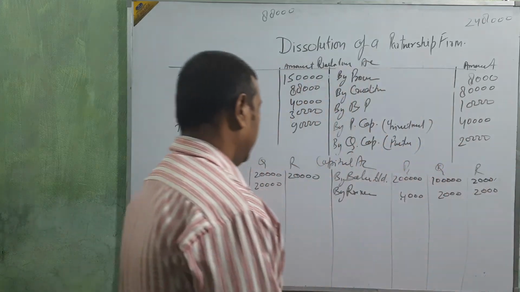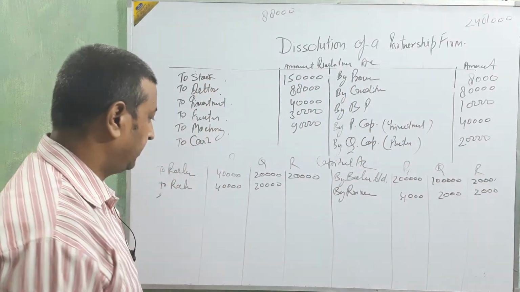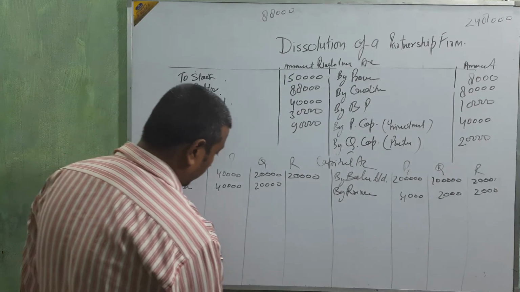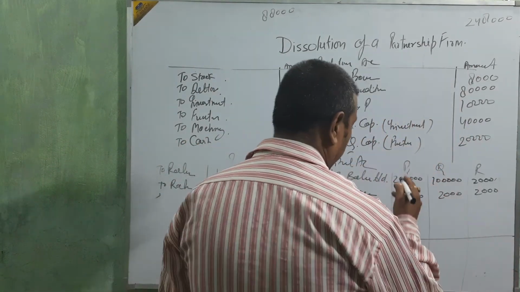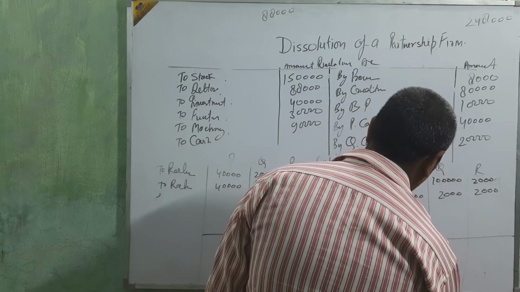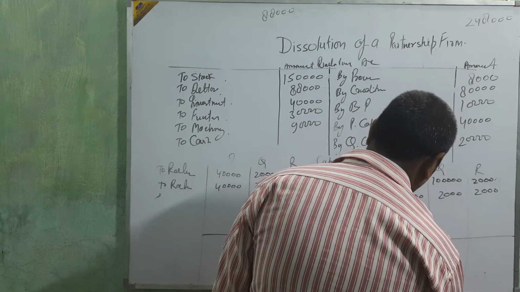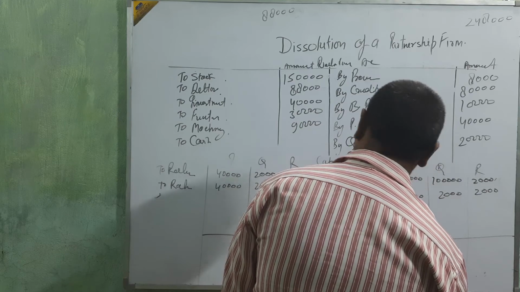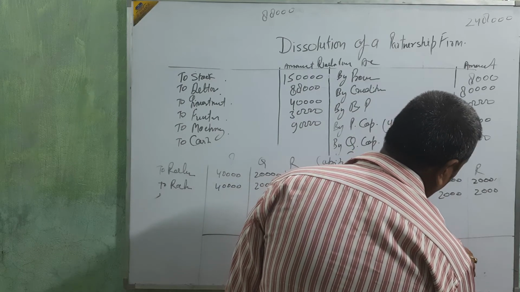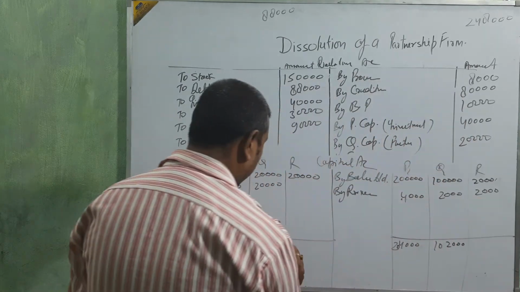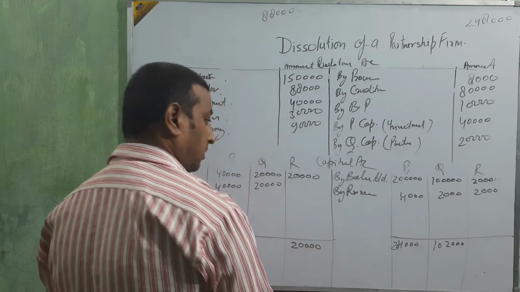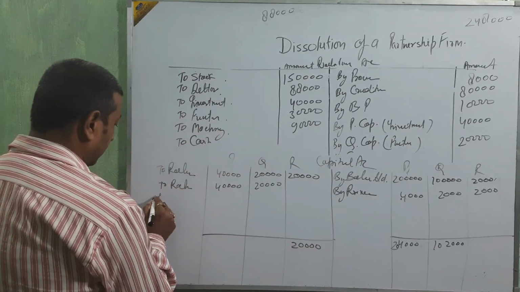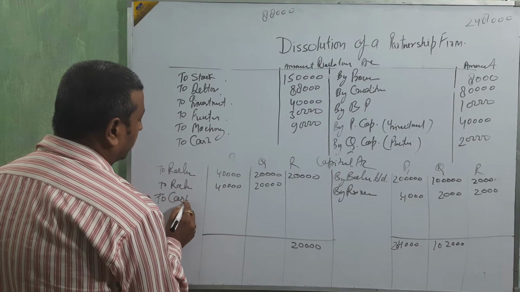Okay beta, nothing else. Finished. Now we are going to close this account. Just see, 2 lakh 40,000, 2 lakh 4,000. This side 1 lakh 2,000. Here this side is bigger by 20,000.